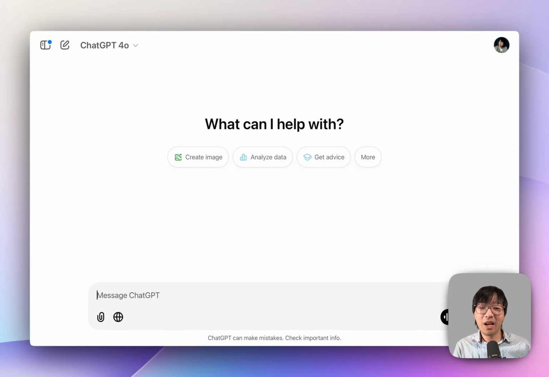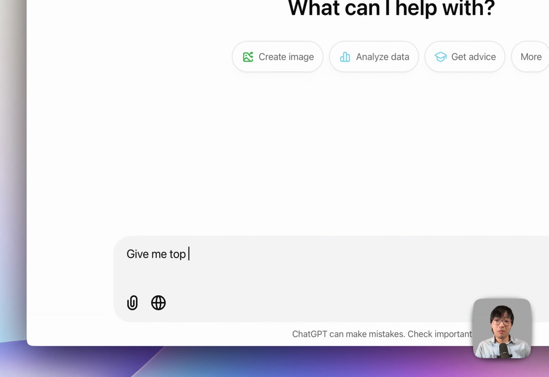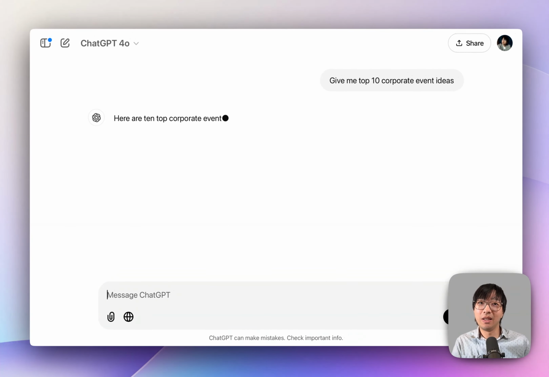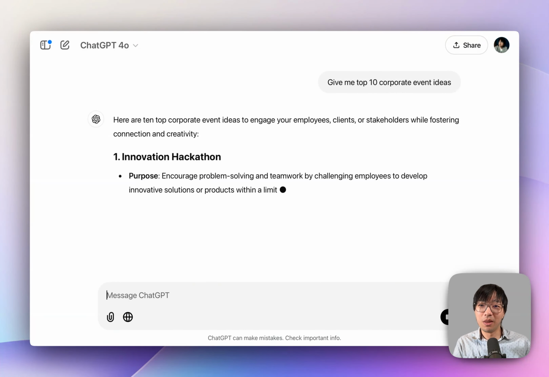Let's use AI to generate ideas and iterate on them. Let's use planning for a corporate event as an example. I'm going to start with a prompt. Give me top 10 corporate event ideas. And let's see what it's able to come up with.